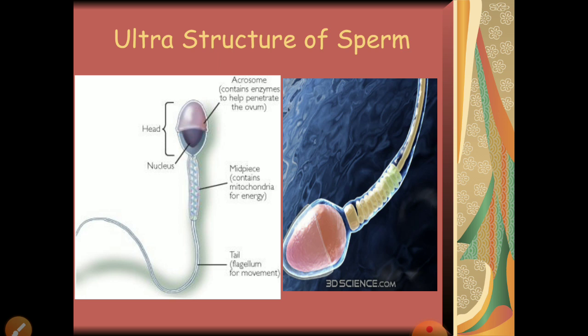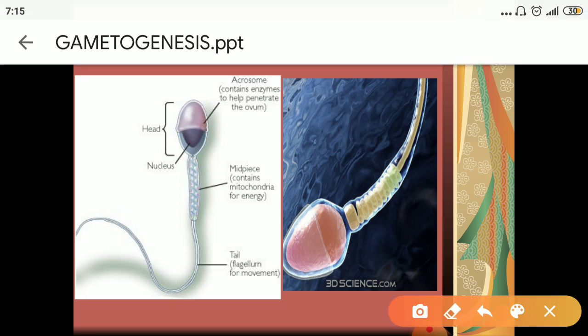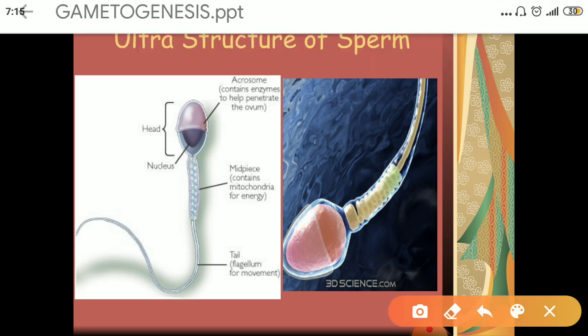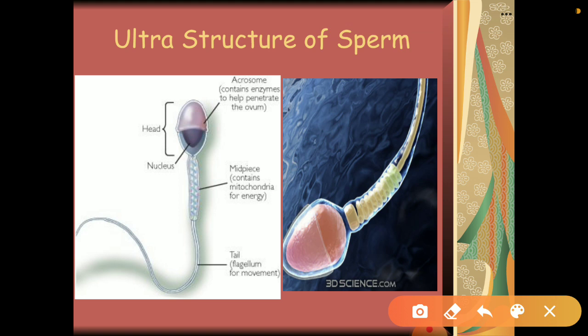You can see this is an ultra structure of sperm shown here, where you can see that the entire sperm is made up of three important parts, that is head, neck, and the last one is the tail region. Okay, this whole sperm is actually enveloped by plasma membrane.